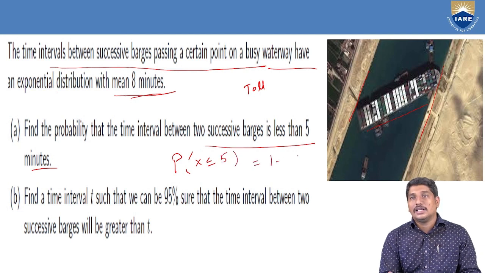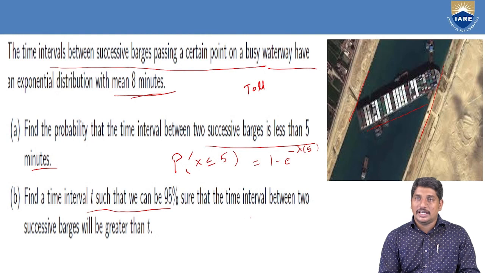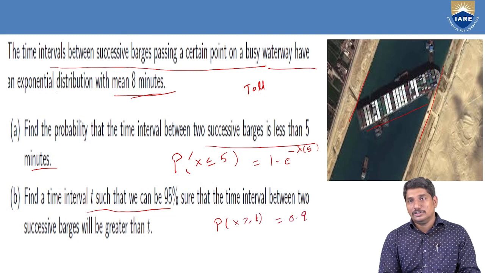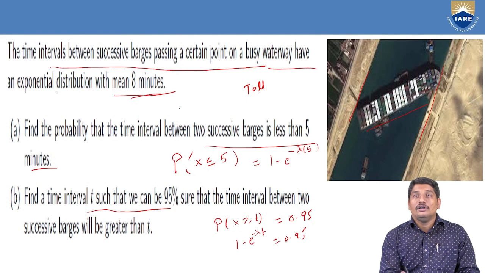This can be calculated with the help of the formula, lambda of 5. And find the time interval t such that we can have 95% surety that the time interval between two successive batches will be greater than or equal to t. That is, P of x greater than or equal to t is 0.95, that is 1 minus e power minus lambda t equals 0.95, where 1 by lambda is 8 minutes from the question.